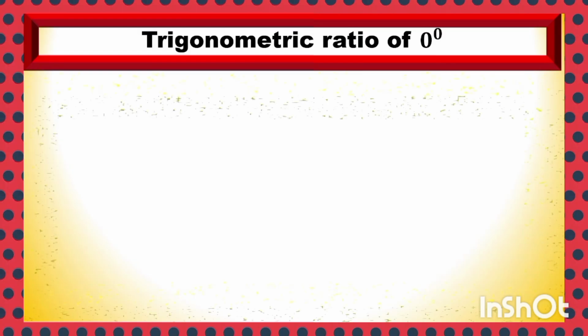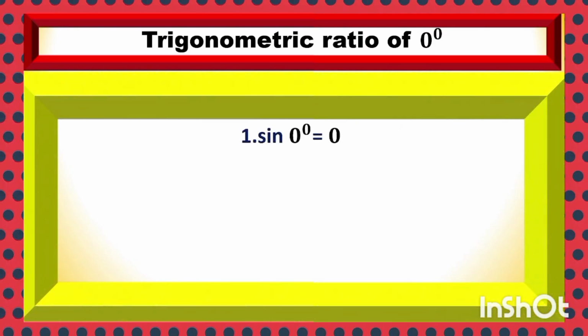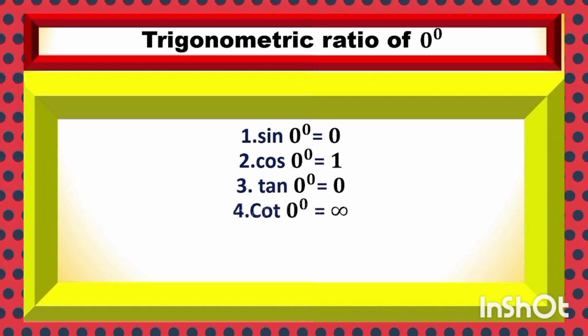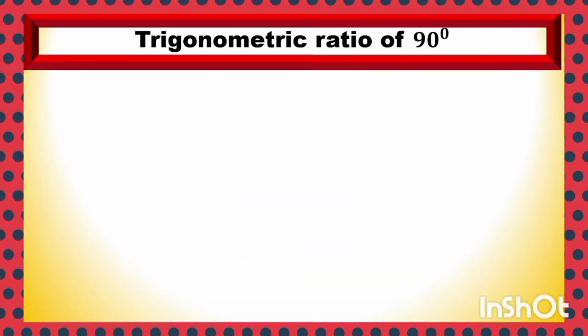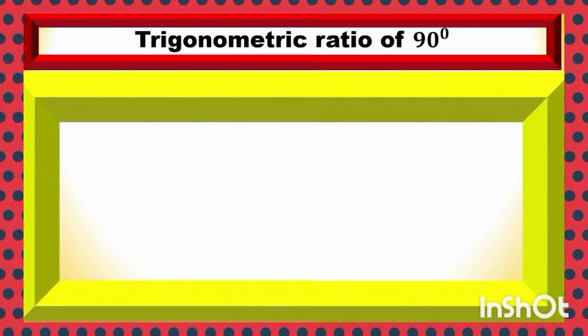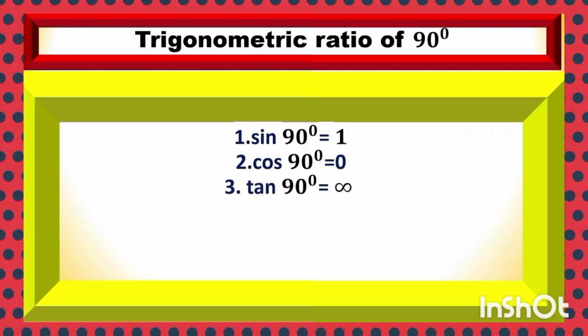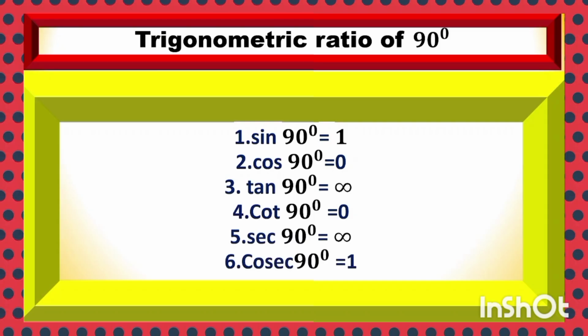Trigonometric ratio of angle 0 degree. Sin 0 degree 0, cos 0 degree 1, tan 0 degree 0, cot 0 degree non-defined, sec 0 degree 1, cosec 0 degree non-defined. Trigonometric ratio of angle 90 degree. Sin 90 1, cos 90 0, tan 90 non-defined, cot 90 0, sec 90 non-defined, cosec 90 1.